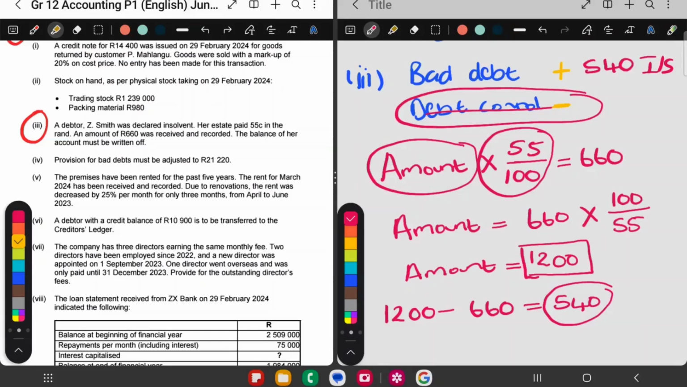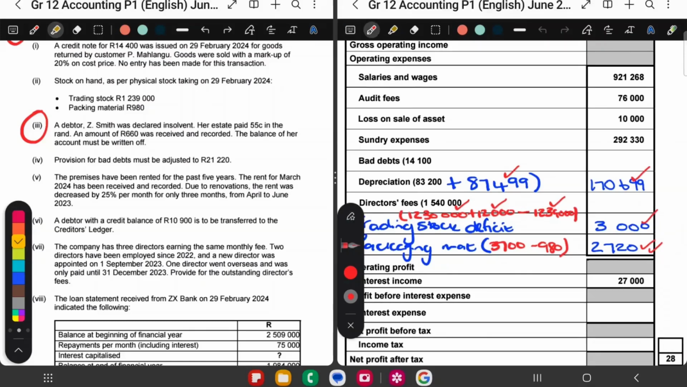So let's go to our income statement. So do you see grade 12? Here by the income statement, there's bad debts. So I'm going to go to bad debts and I'm just going to add the 540 that I just worked out. Close the bracket and I'm going to total. I get 14,640. Okay. And you get 1 mark for 540, 1 mark for 14,640. Okay, so that was that adjustment. Let's go to our next adjustment.